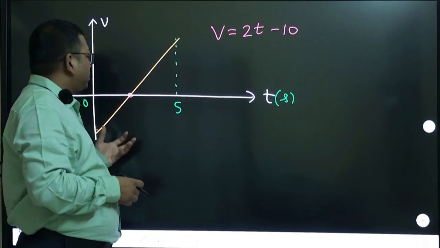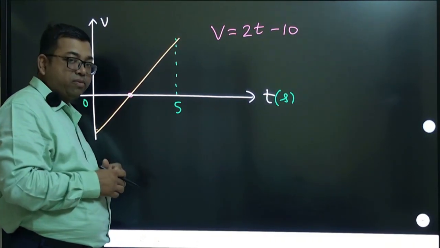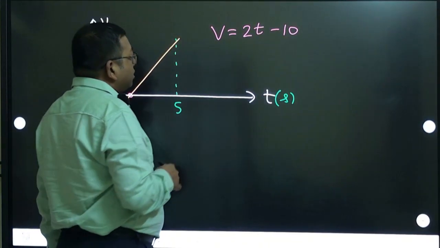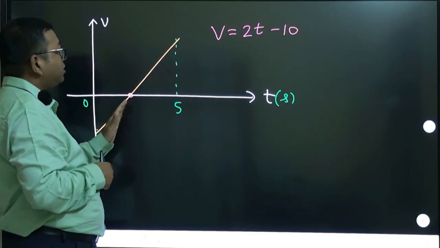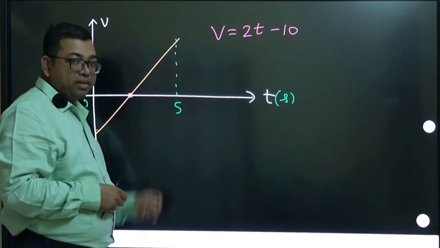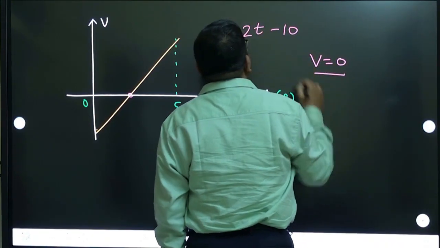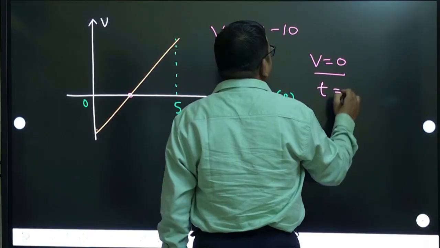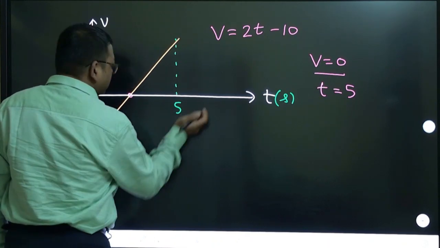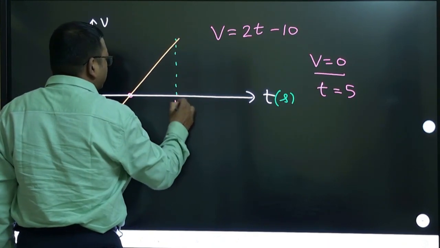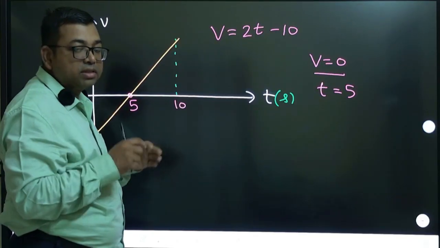Okay, like this some equation is there. Now if they ask what is the distance traveled and displacement between 0 to 5, okay. So what you need to do first is, if you see at time 0 second, you can clearly see it's negative velocity first, right? That means the body is going towards left, and then at some point velocity becomes 0. Where velocity becomes 0, you can clearly see that time will be equal to 5. Okay, maybe let us keep this as 10. So 0 to 10 seconds you have to calculate distance and displacement.